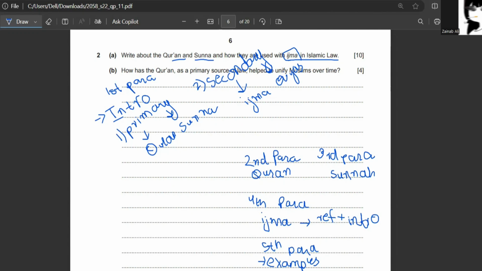Then you can write that Islamic laws are necessary for us because they help us to live our life with proper rulings. All four categories of Islamic law never contradict with one another. So this is how your introduction should be.